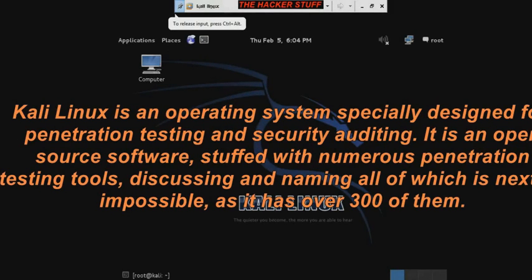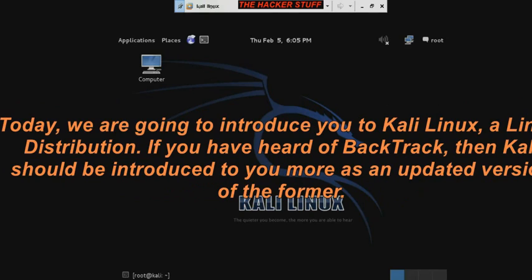Kali Linux is an operating system specially designed for penetration testing and security auditing. It is open-source software, stuffed with numerous penetration testing tools, discussing and naming all of which is next to impossible, as it has over 300 of them. Today, we are going to introduce you to Kali Linux, a Linux distribution.